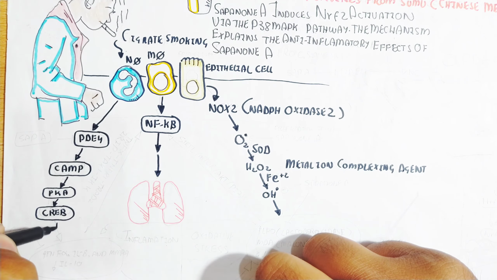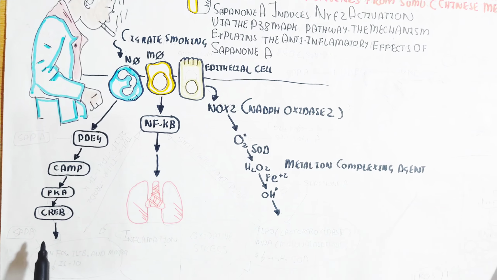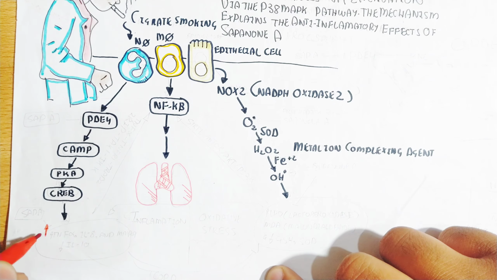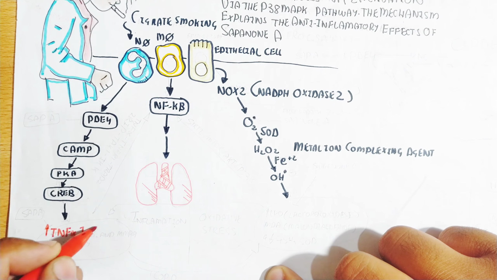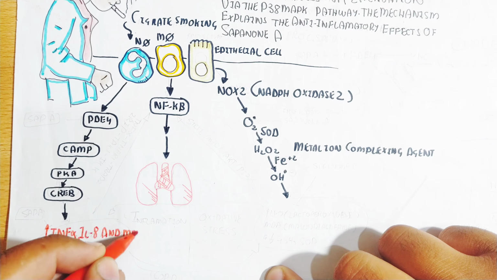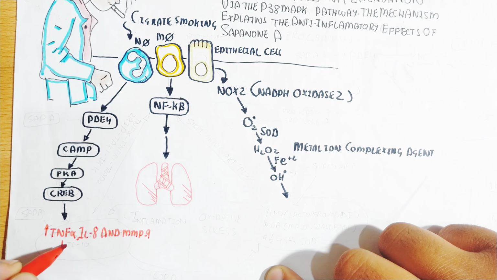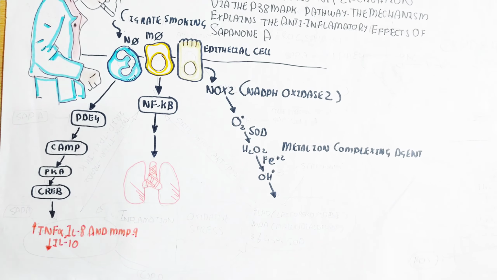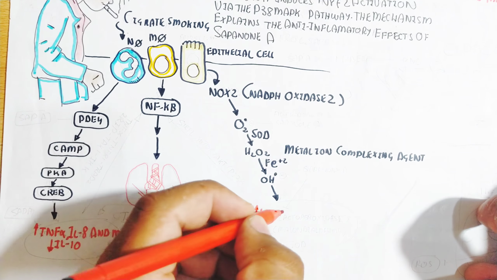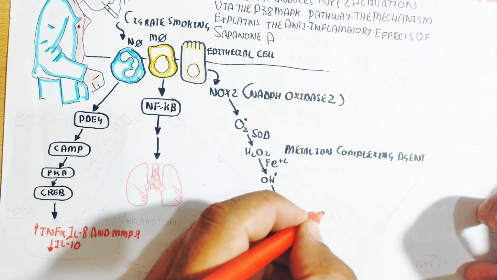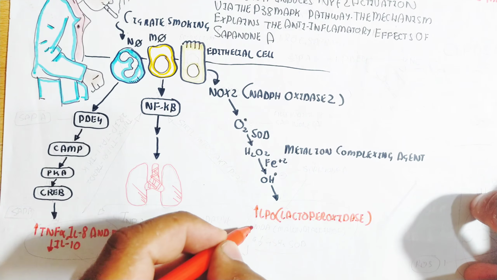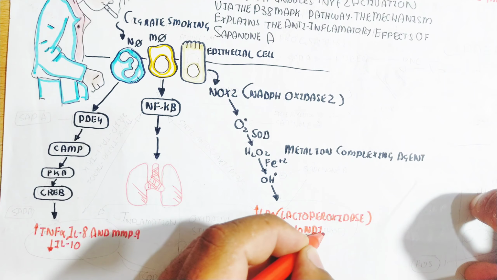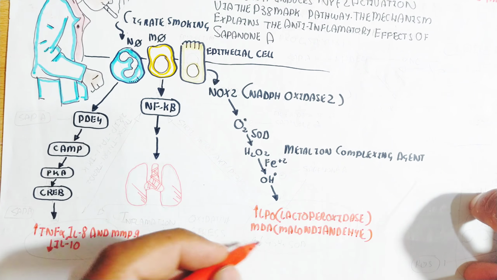While on the other hand, when PDE4 is increased, it will inhibit cyclic AMP, protein kinase A, and CREB protein. CREB protein is important and is responsible for increasing the inflammatory tumor necrosis factor alpha, interleukin 8, and MMP9, while interleukin 10 will decrease. This activation causes inflammation, and this inflammation will again activate LPO and MDA, while inhibiting superoxide dismutase, leading to more and more reactive oxygen species and oxidative stress.